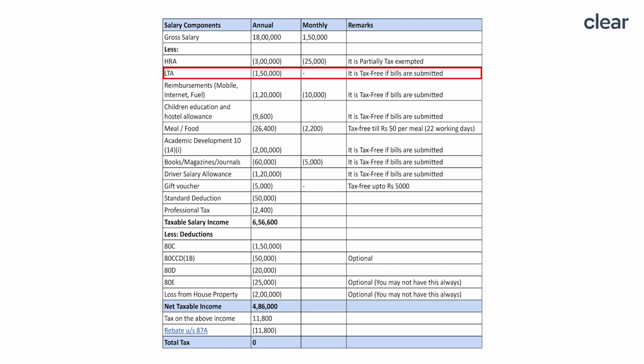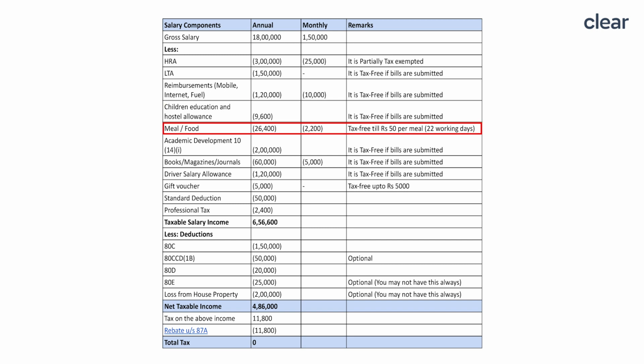Then comes the LTA, that is leave travel allowance. You can claim the domestic travel expenses based on certain criteria. And then comes the reimbursement of mobile, internet and fuel. You can claim the entire amount as reimbursement if you submit the bills. The next is children education and hostel allowance. It is capped at around 9,600 considering you have 2 children.